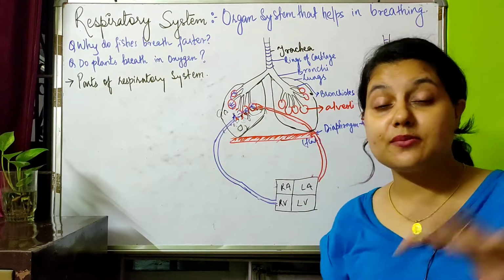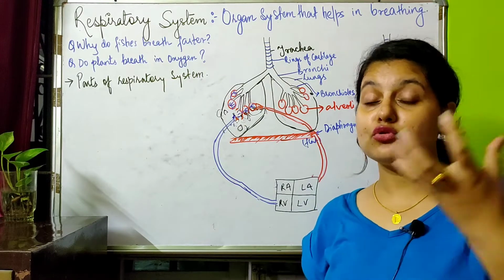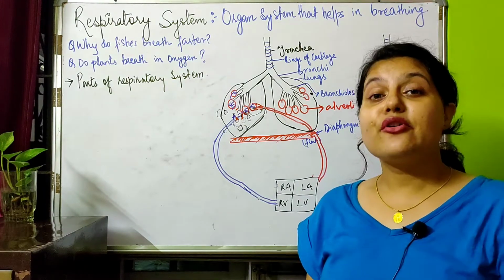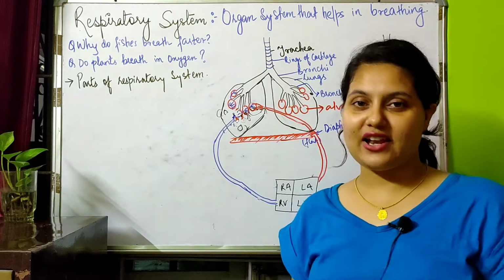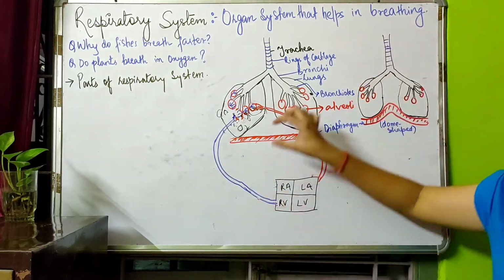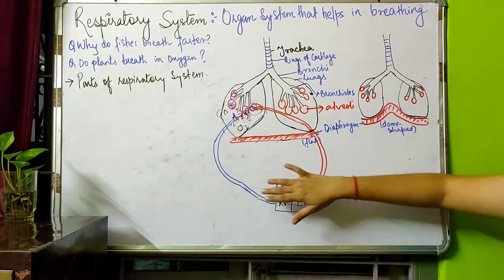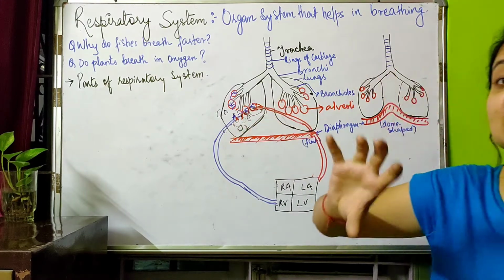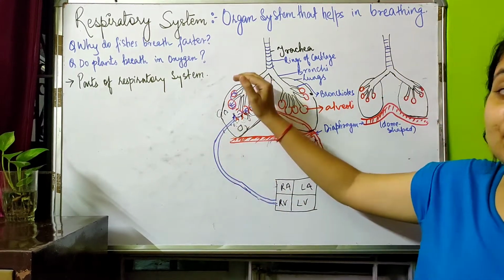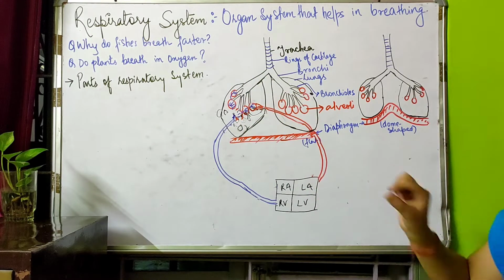Alright, the oxygen comes out. The balloon shape structure or the bag will be empty now. So what happens? The carbon dioxide from the blood vessels will be moving into the alveoli now. Alright, and now you see these blood vessels are carrying oxygen, and the blood vessels which were taking the blood to the lungs were carrying carbon dioxide. It has given carbon dioxide and taken in oxygen, and now it is going back to the heart.